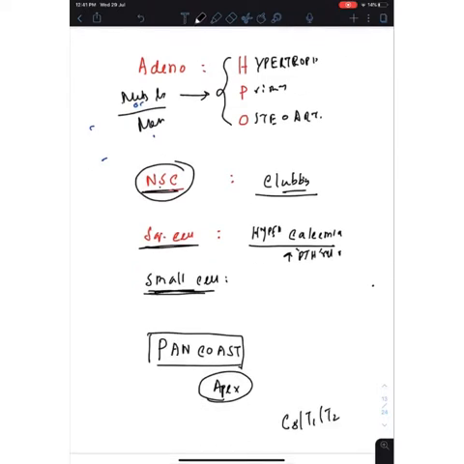In case of small cell, we all know you will get Cushing syndrome. There will be ectopic ACTH production leads to Cushing syndrome. You will get SIADH. You will get Eaton syndrome. Many things in the small cell cancer.